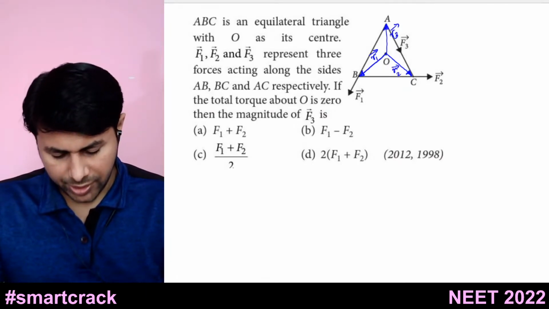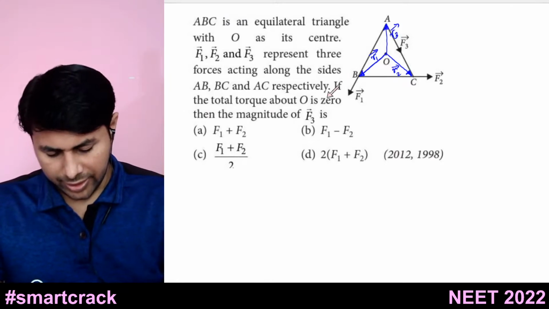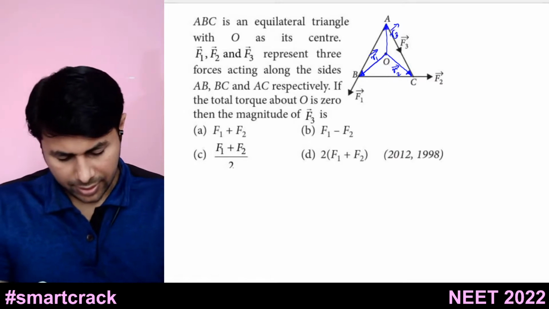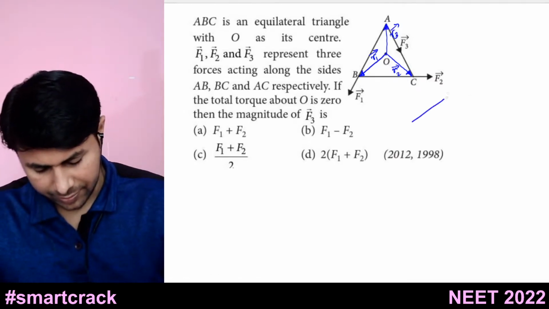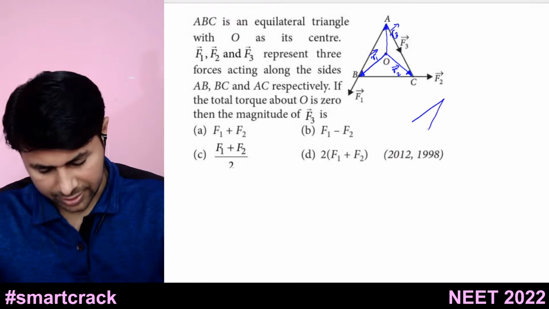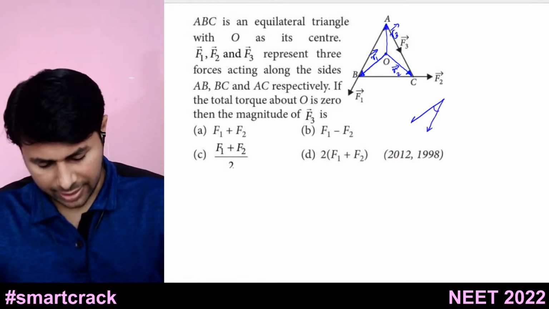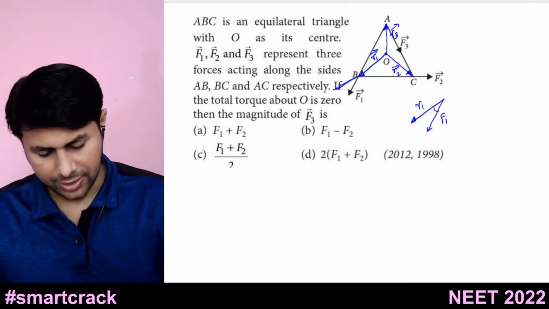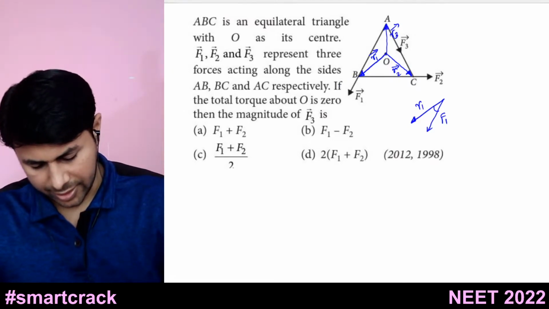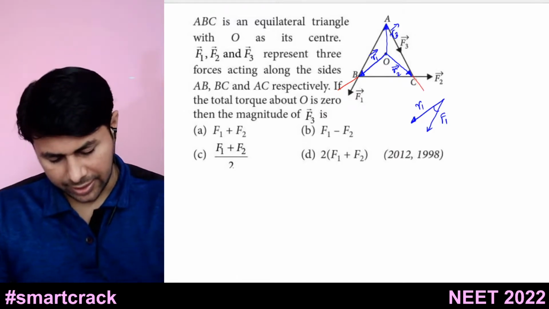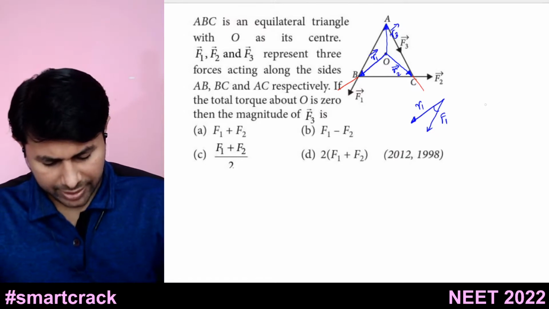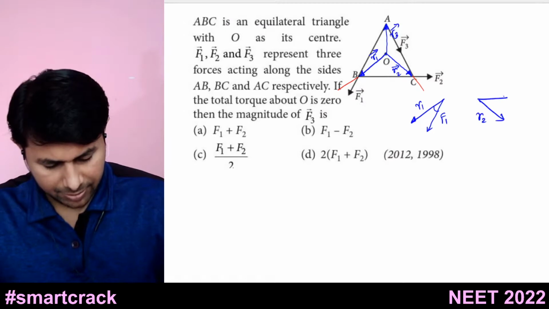But now see, R1 is acting like this, R2 is acting in this direction. So I can draw, this is R1 acting in this direction and this is F1. So there will be some angle between R1 and F1. R1 is acting along this line, right? R2 is acting like this, so there will be the same angle between R2 and F2.